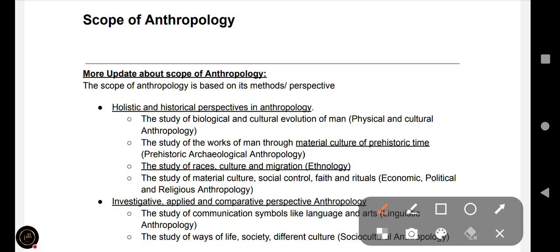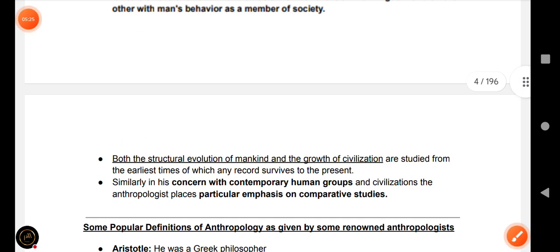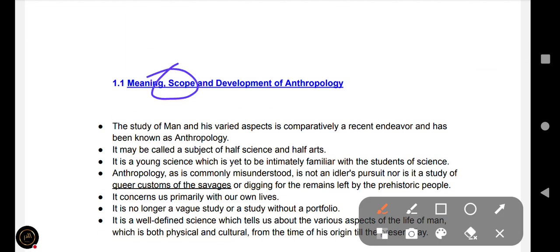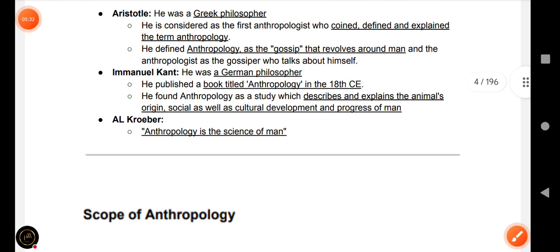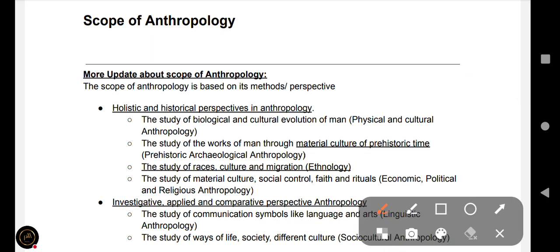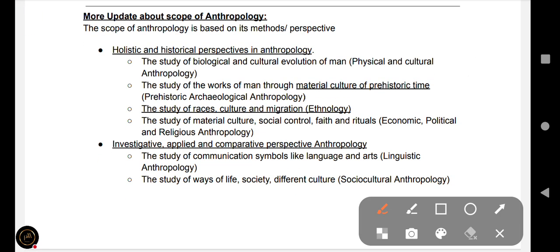Next is the scope of anthropology, the second item in the syllabus. The scope shows how important this field is and where anthropology is studied by anthropologists and other sociologists.